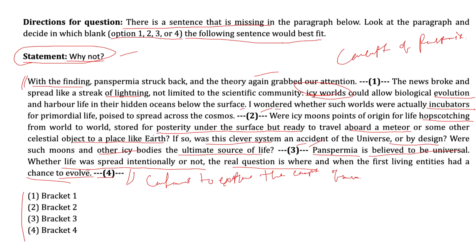So bracket 3 is where the missing sentence should be placed. It connects the questions raised in the preceding sentence to the broader concept of panspermia. It mentions that panspermia is believed to be universal, and it raises the question of whether life was spread intentionally or not.